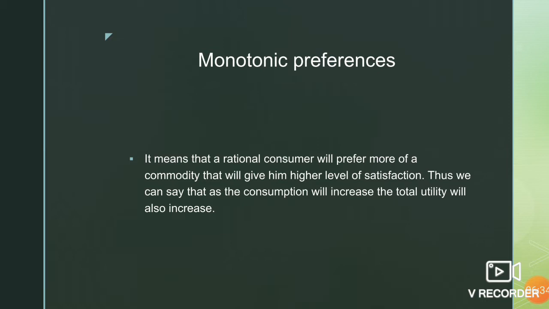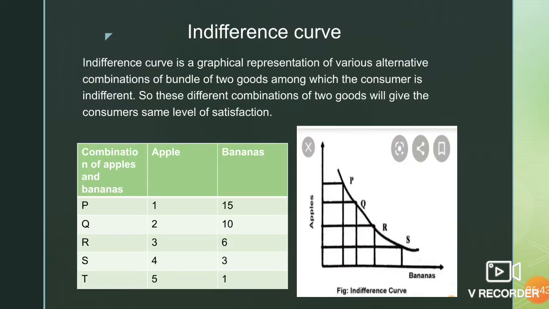Next comes the concept of monotonic preferences. A very simple concept. More is preferred to less. If the consumer is consuming 1 apple and 15 bananas, and I give him a choice of 2 apples and 15 bananas, for example, so I have increased 1 apple and the bananas remain the same. So increased quantity will obviously move him towards more satisfaction. Satisfaction will not be the same now, it will increase,